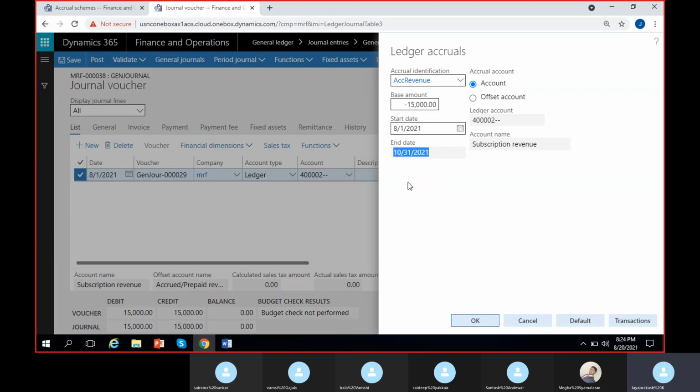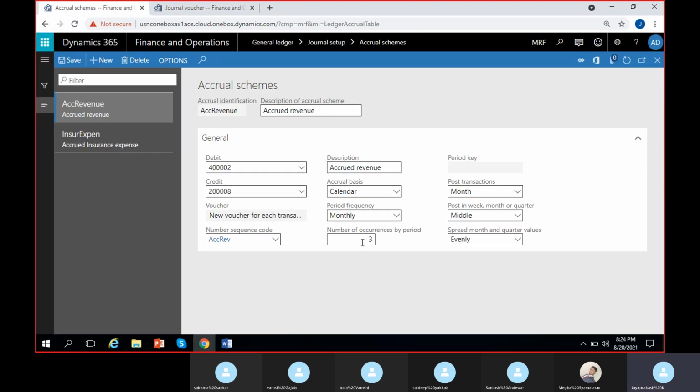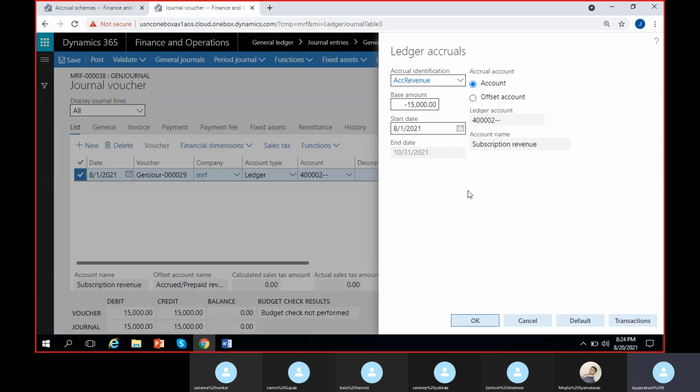So October ending is the end date. We gave 3 months only in the scheme here. Then before posting, we can check the transactions, how it will be posting, or how this transaction will be divided or accrued. We can see it. So here I can click on transactions and I can see it.